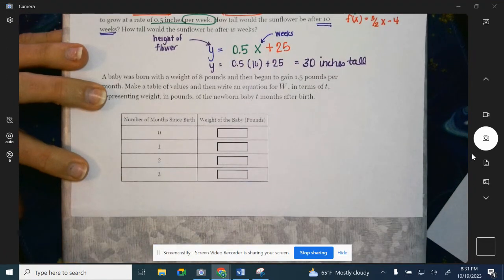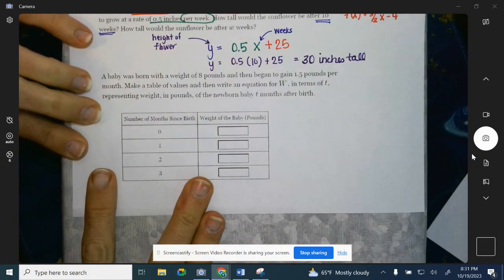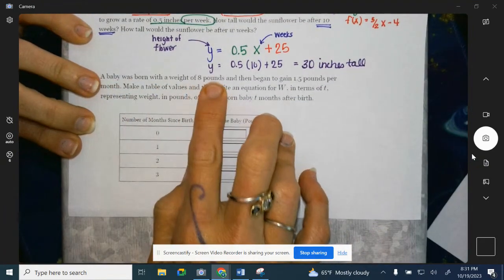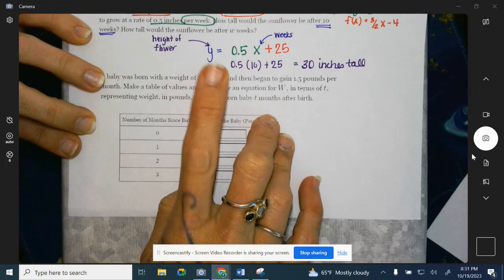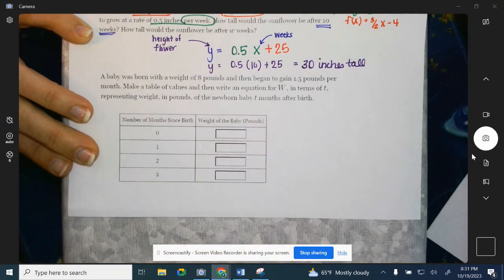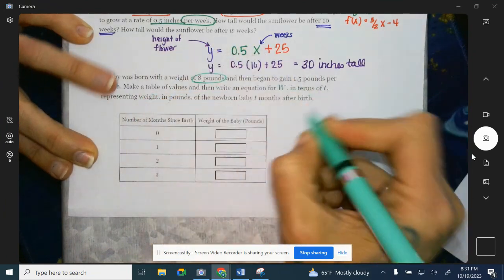Last but not least, just to show a little bit more. Actually, I'm sorry, it's not the last one. We got two more. A baby is born with a weight of 8 pounds. So born with a weight of 8 pounds. Non-negotiable, not going to change. This is our starting point. 8 pounds. So we're going to write the equation.